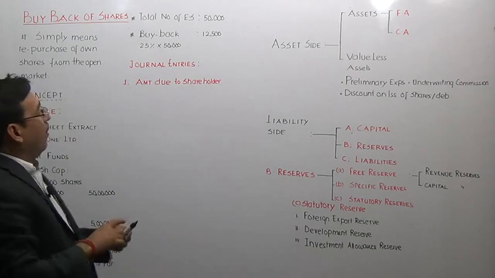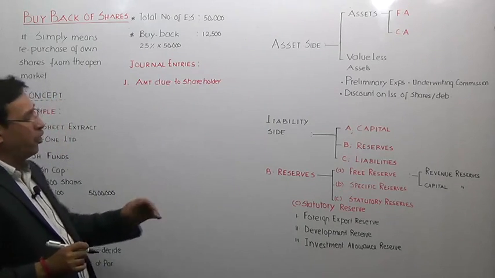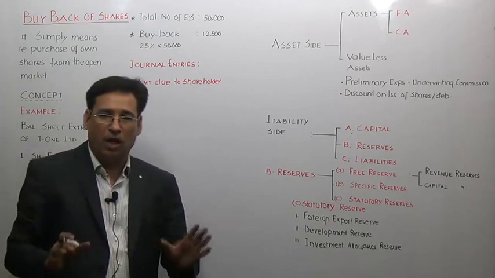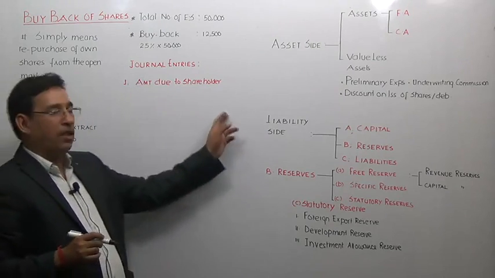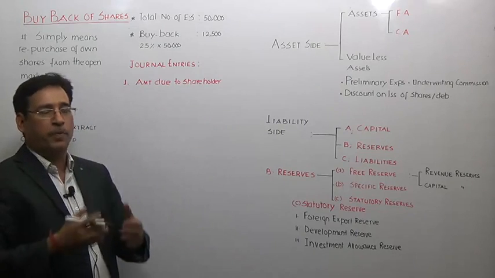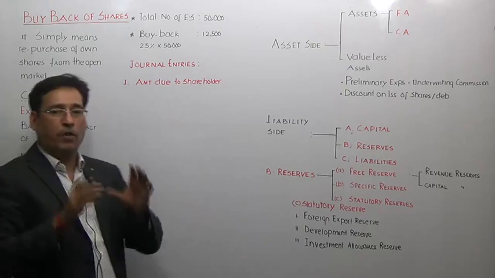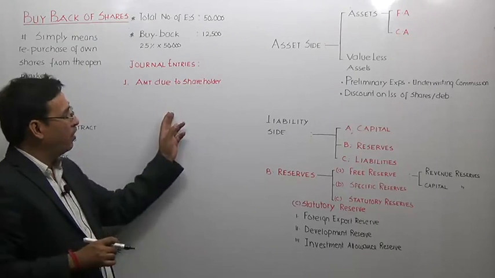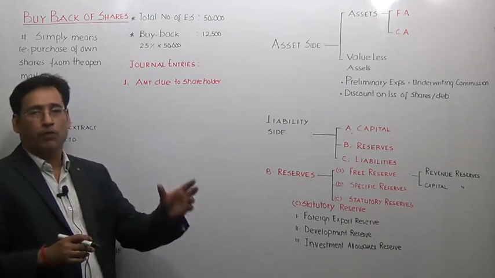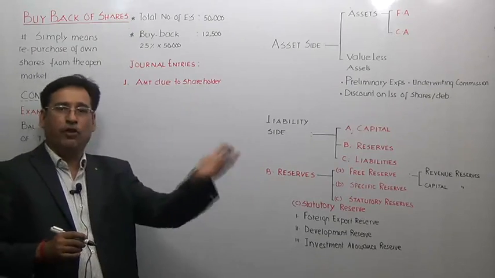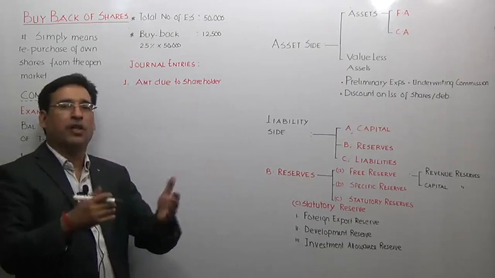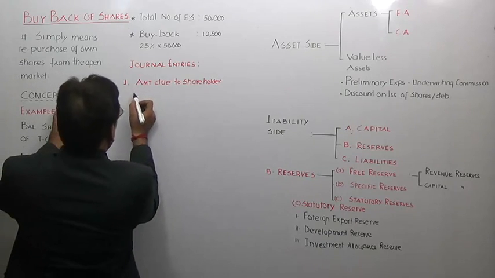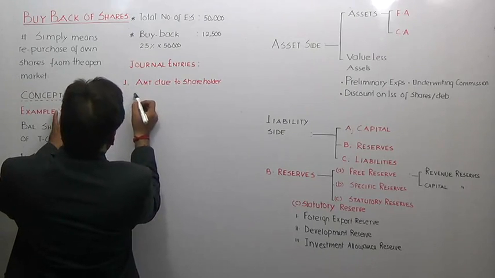Correct? That means your first entry should not be share capital account debit to bank account. Of course, that is the net entry, no doubt about that. But you are repaying the shareholders and you will receive your shares back, and you are doing the accounting from the perspective of the entity. You presume yourself to be the accountant of the entity, so from the viewpoint of the entity you will have to pass the entries. You will receive your shares back and you will pay them cash, but you will not immediately pay them cash. That is the reason my first entry will be equity share capital account debit.